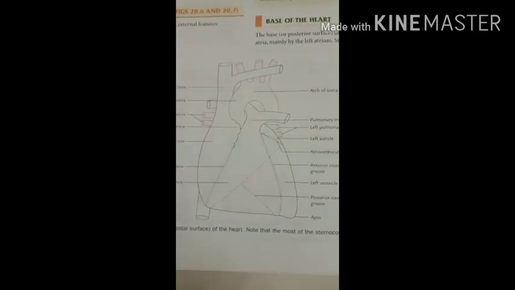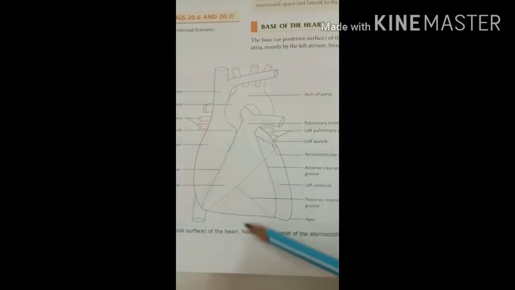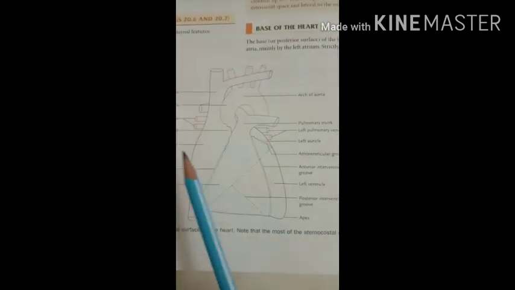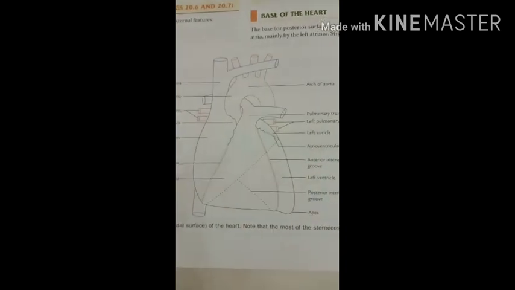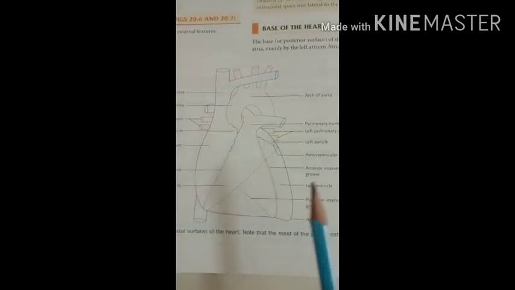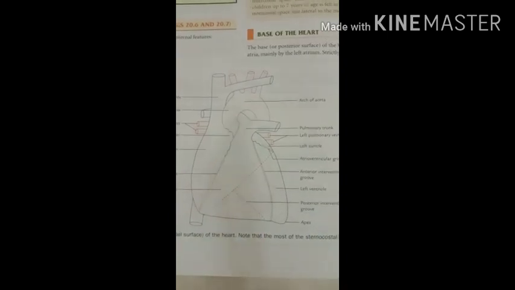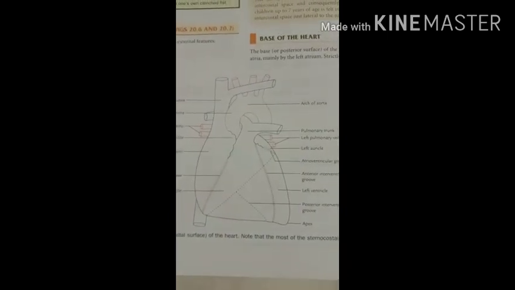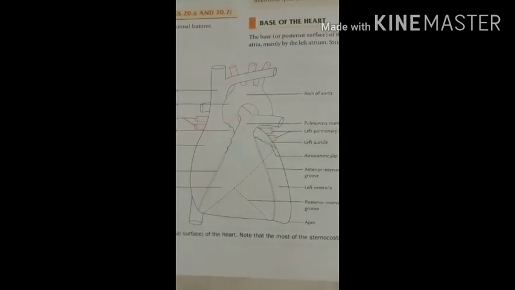Then the measurement of the heart: the length of the heart is 12 centimeters, from this region, and the width of the heart is 9 centimeters. Then the weight of the heart is 300 grams in males and 250 grams in females. Then we should see the external features of the heart.